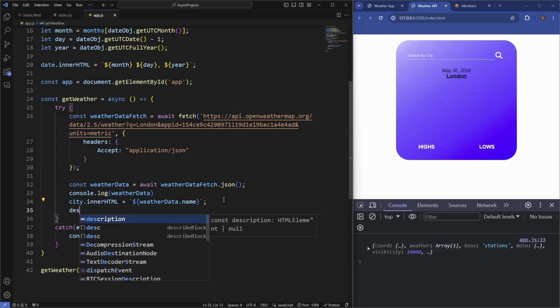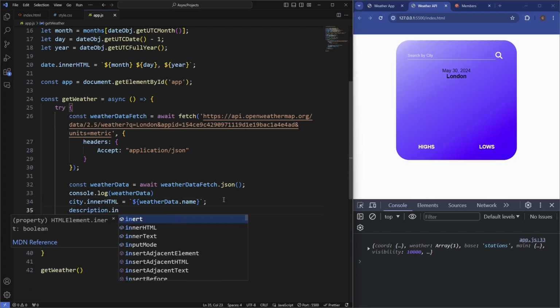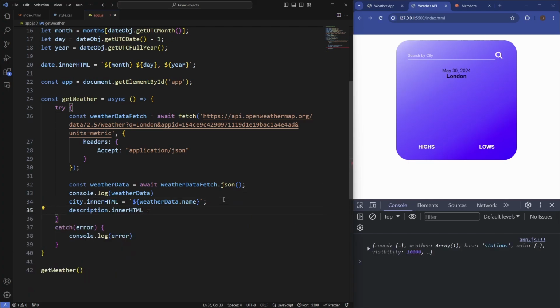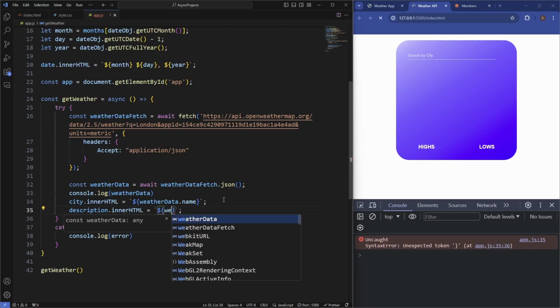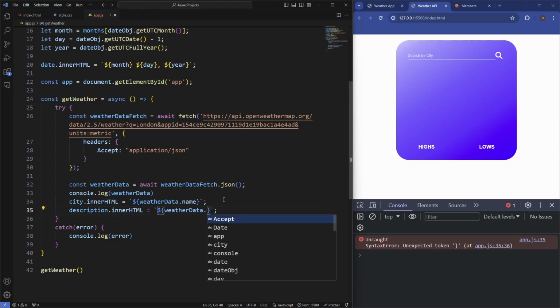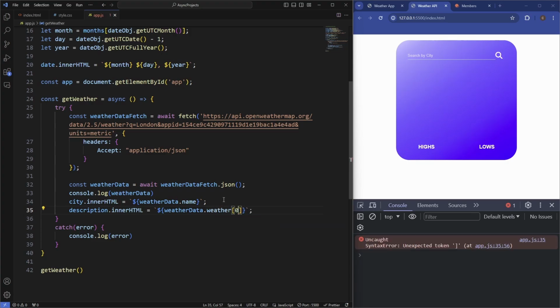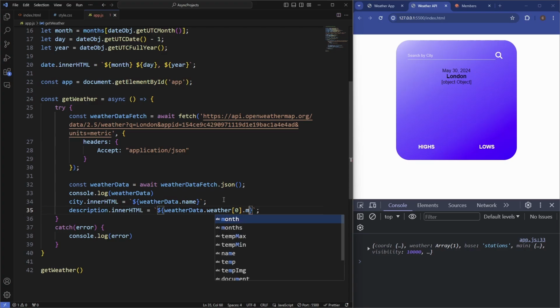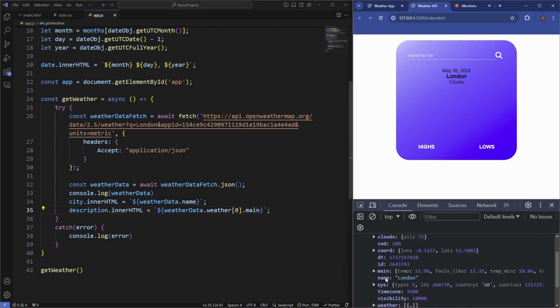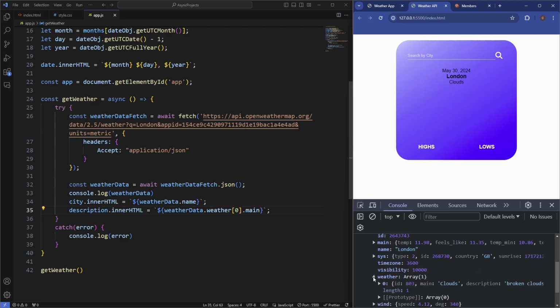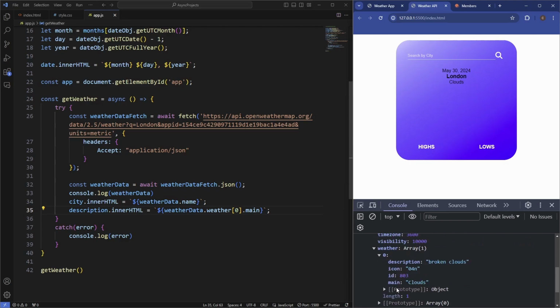And then we'll do the same for the description. So say .innerHTML. And we're going to target the weatherData again. Say .weather. And then we're going to target the index number, which is 0. And then we're going to target the main. So you see we get clouds. So just to see what that looks like, we fetch the weather data. We go inside the weather property. We go inside the index number of 0. This has the property of main, which is the clouds, which is our description.